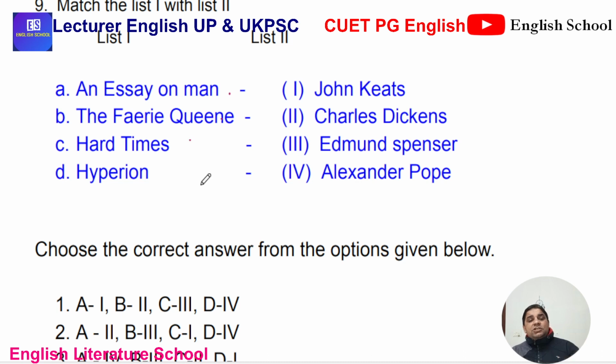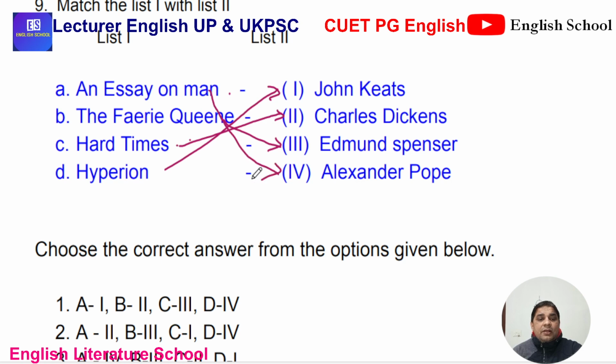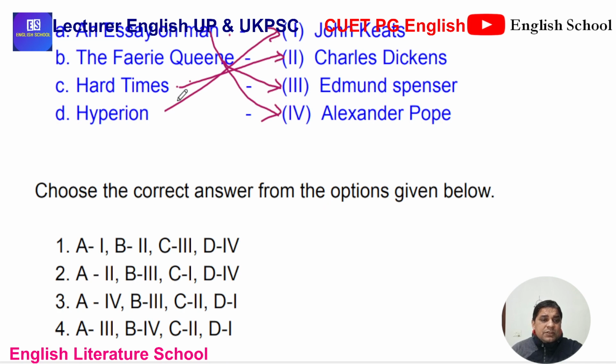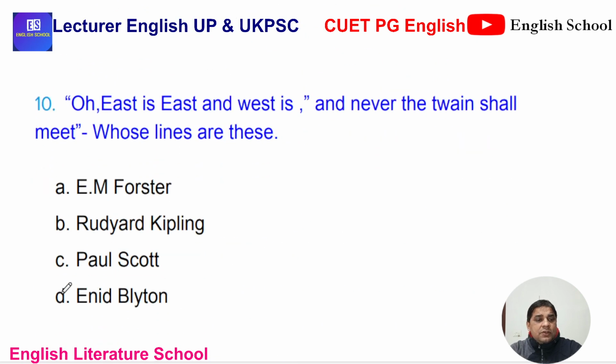Pick the easy ones you already know: Hard Times is written by Charles Dickens, The Faerie Queene by Spenser, Hyperion by John Keats, and An Essay on Man by Alexander Pope. So the answer here is C.